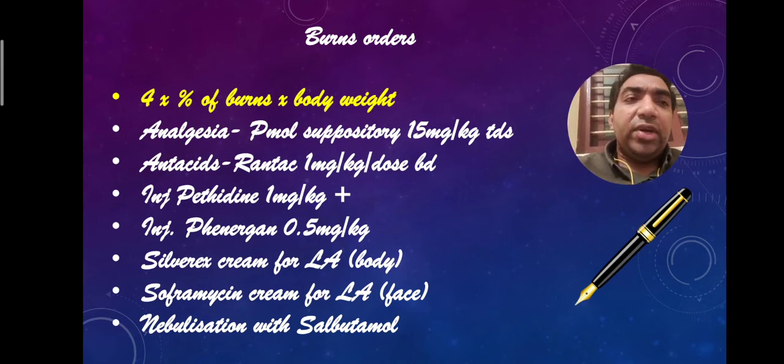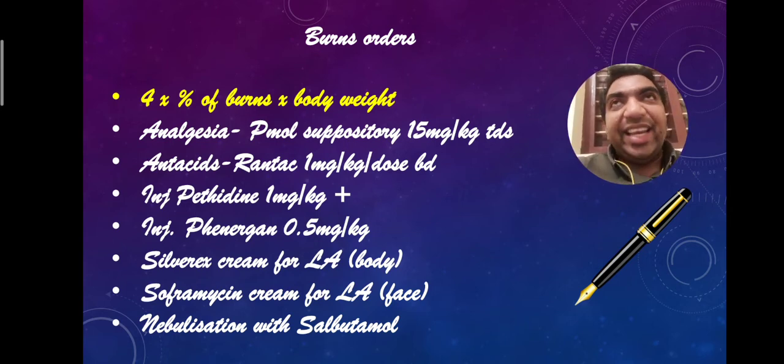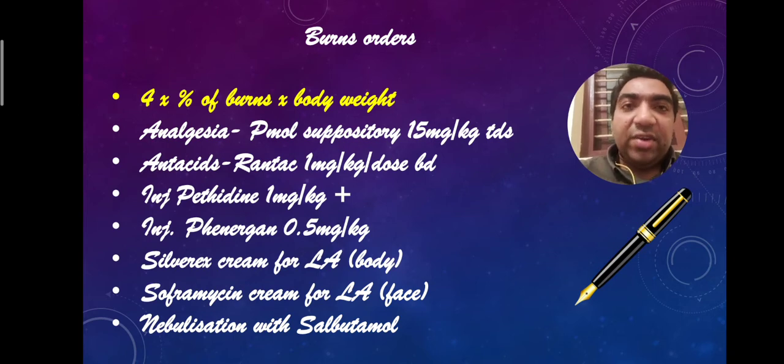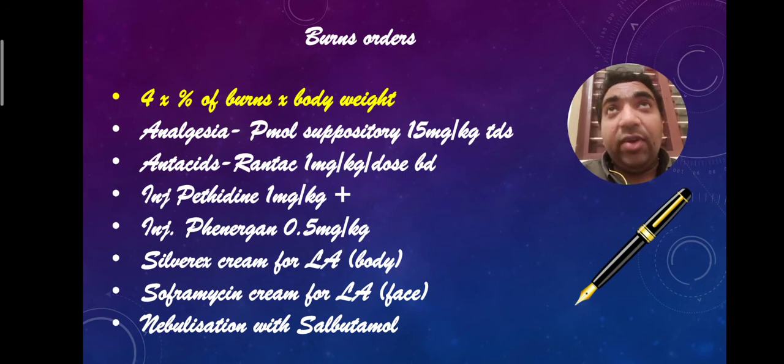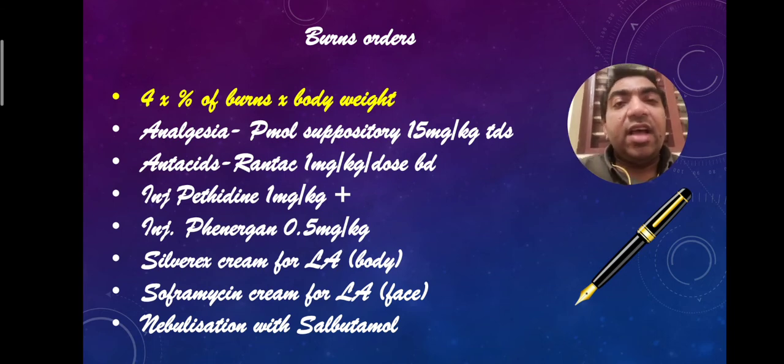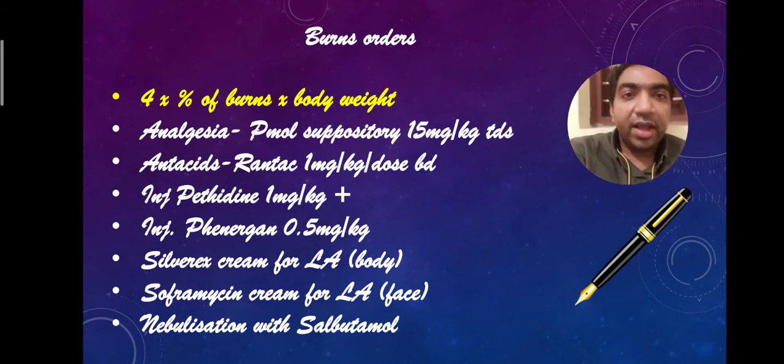The choice of fluids: generally in the first 8 hours you can give normal saline or half normal saline, and then you can give isolyte P. Or you can give Ringer lactate altogether. Again there is a debate regarding the choice of fluid, but for practical purposes isolyte P is fine.